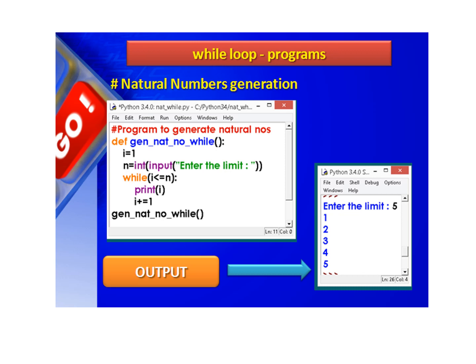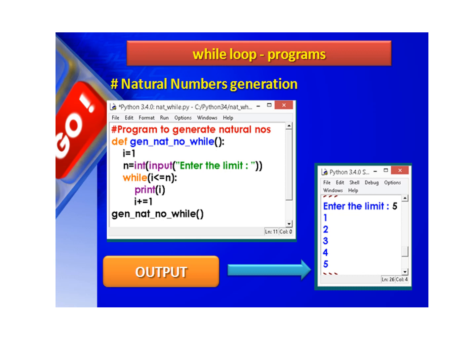Again it checks the condition whether 2 is less than or equal to 5. The condition is true, so it goes inside the loop and displays the value 2. Again i is incremented by 1, so now i becomes 3. Again checking the condition, 3 is less than or equal to n. Yes, the condition is true.